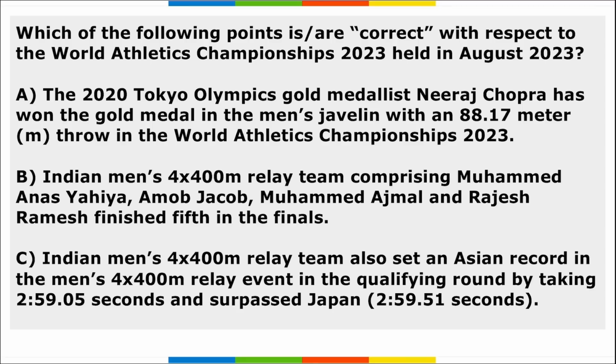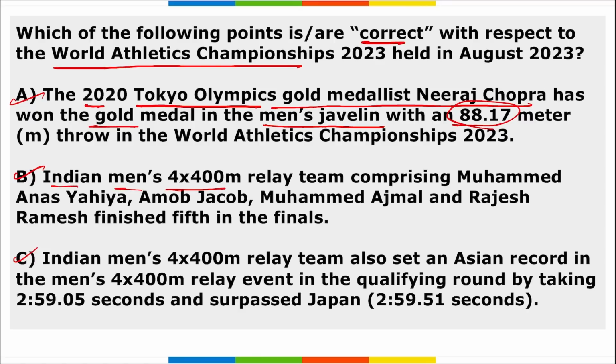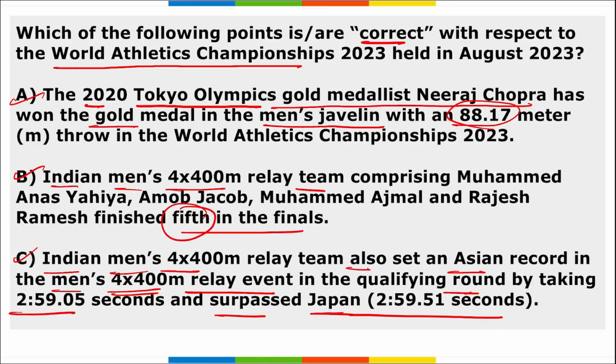Right? Next, which among the following are correct with respect to the World Athletics Championships 2023 held in August? Option A, B, C, all of them are correct. If we look at option A, 2020 Tokyo Olympic gold medalist Neeraj Chopra has won the gold medal here in the men's javelin throw with a 88.17 meter throw. Option B, Indian men's 4x400 relay team has finished 5th in the finals, and India's men's 4x400 relay team also set an Asian record in the qualifying round by taking 2 minutes 59.05 seconds and surpassed Japan's earlier record. Correct? So all these three options are right here.